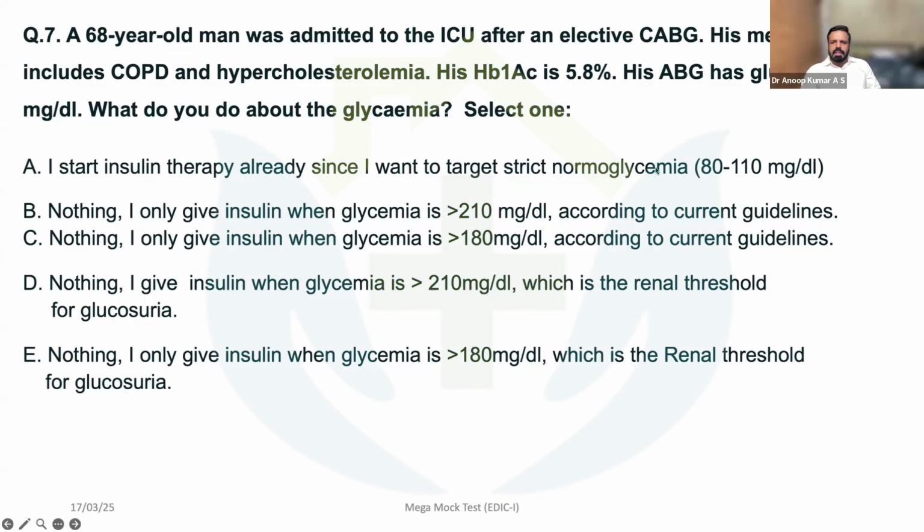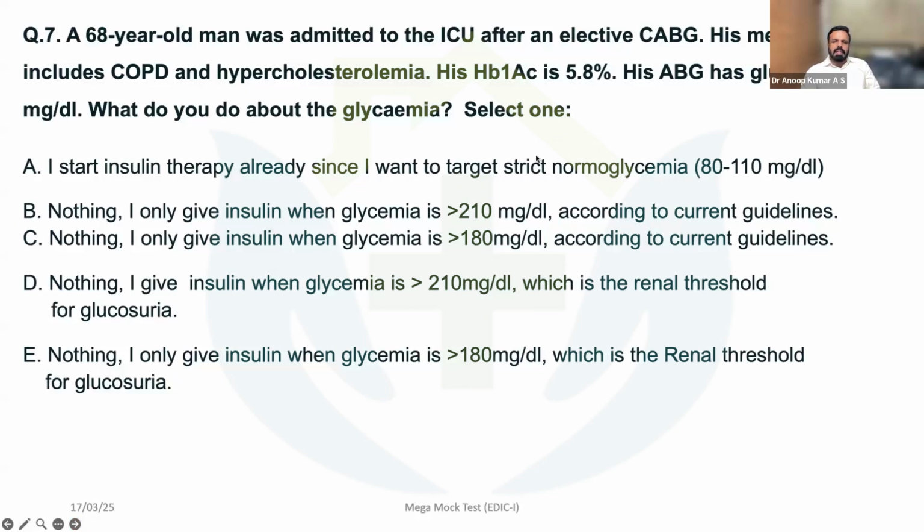Previously, in critically ill patients and even in surgical patients, strict normoglycemia was practiced. The other options: nothing, I give insulin when glycemia is more than 210. I give insulin when glycemia is more than 180 according to the current guidelines. I give insulin when glycemia is more than 210, which is the renal threshold of glucosuria. Nothing, I only give insulin when glycemia is more than 180. Or I start insulin therapy already since I want a strict normoglycemia.